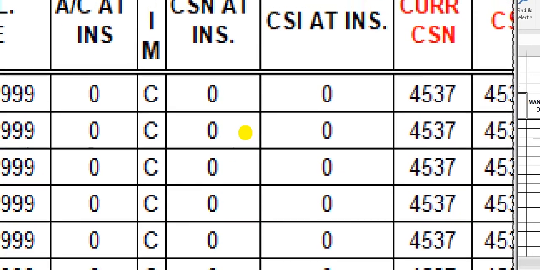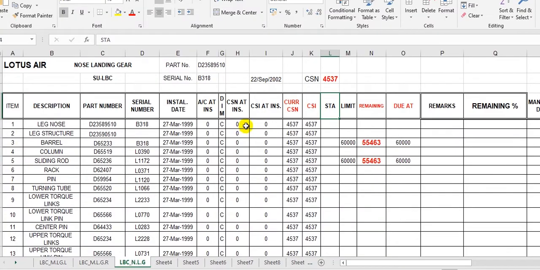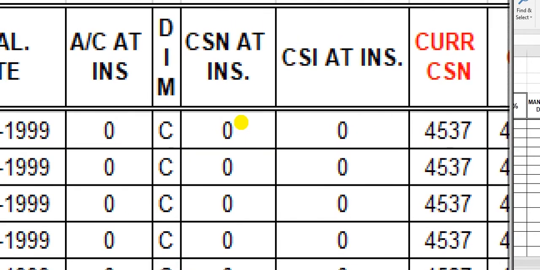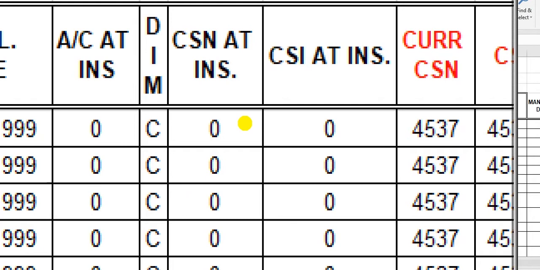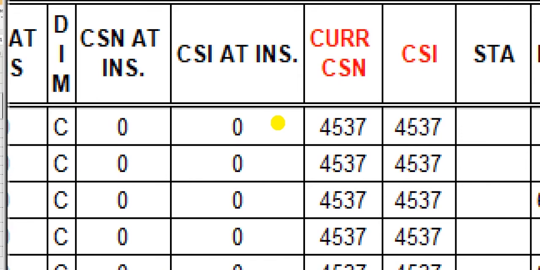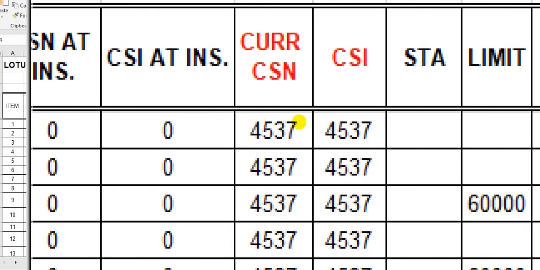Take care here. If this and this are different, that is, cycles since inspection is more than the aircraft cycles at installation, or cycles since installation, you need a certificate, FAA form or EASA form.